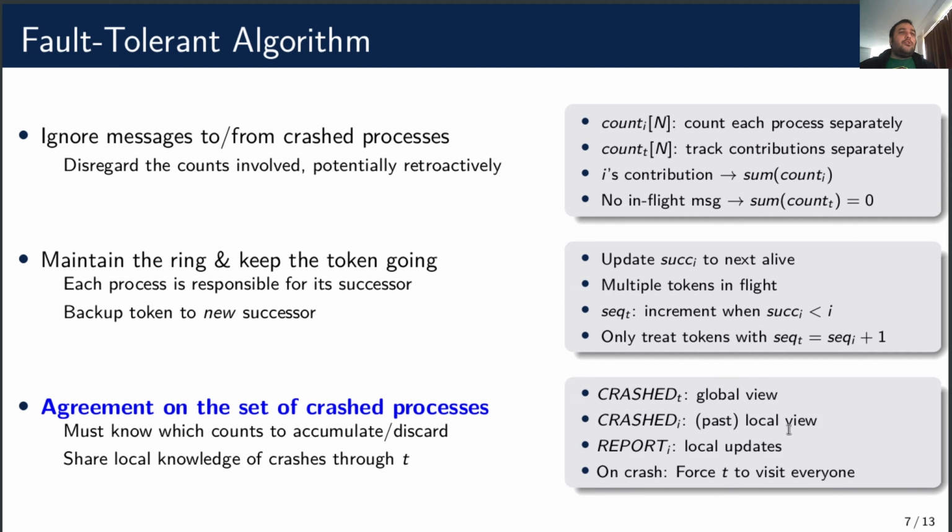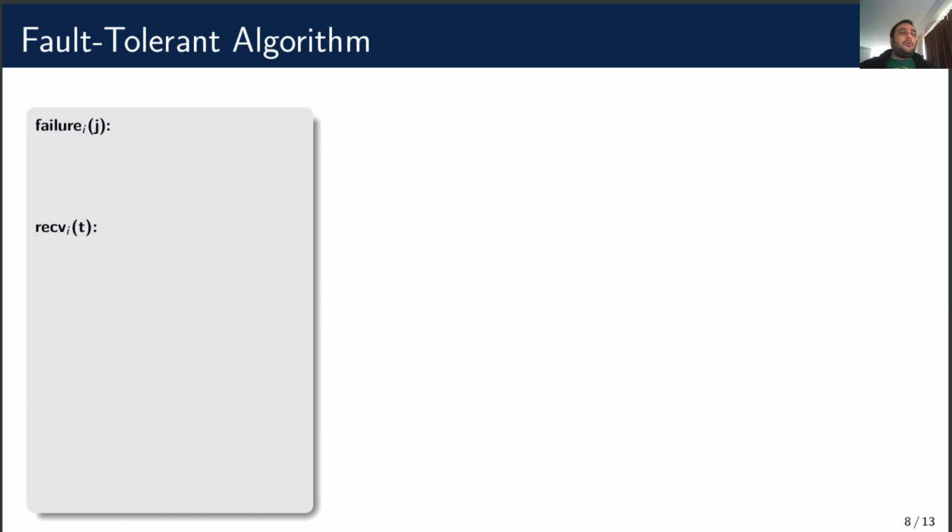So first, we use a set crash_t in the token. This is where the local crashes are accumulated. Crashes are kept locally in 2 sets. The set crash_i holds all crashes that i knows except those that i itself detected in this round. These are stored in the report set. This distinction allows for crash_t to be kept at minimal size, and we will see how in a bit. Finally, if there are new crashes in this round, the token is forced to make another round so that everybody is informed. The algorithm has 4 parts, but I will only show 2 here.